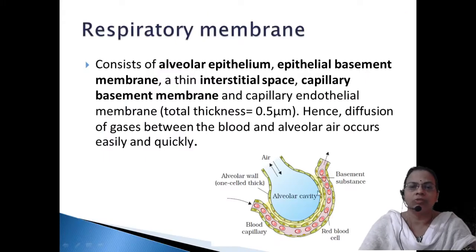Around the alveolar membrane, there are three barriers which surround it, and collectively together we call it the respiratory membrane. The thickness, as I already said, is 0.5 to 1 micron. What are the main barriers or membranes that surround it? First is the alveolar epithelium. We have said squamous epithelium. Each alveolus is a sac-like structure and it is bound by these green cells, the green colored cells marked here as squamous epithelium.